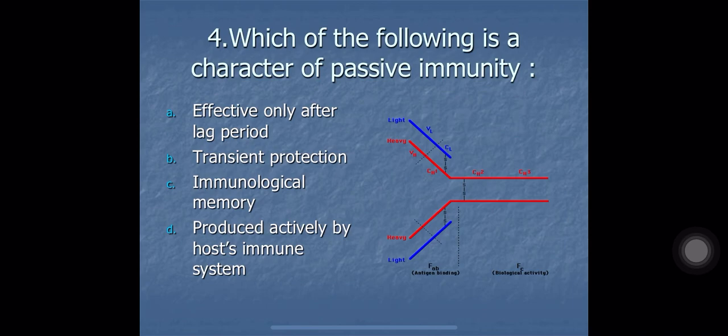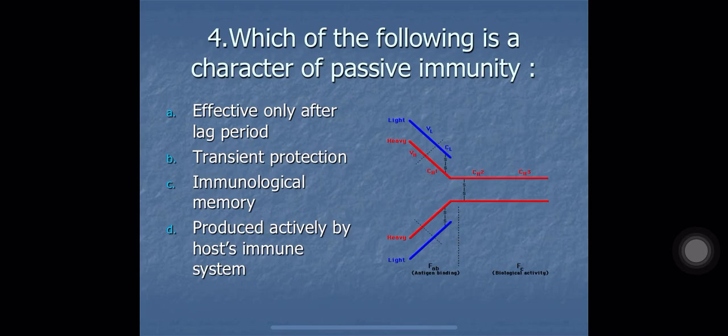Option A is effective only after lag period, which is false because in passive immunity, ready-made antibodies are given, and these ready-made antibodies start acting immediately once they are given. So there is no lag period in case of passive immunity. Option number D, produced actively by host immune system. This is also false because in passive immunity, ready-made antibodies are given from outside, and the host immune system does not participate in this process.